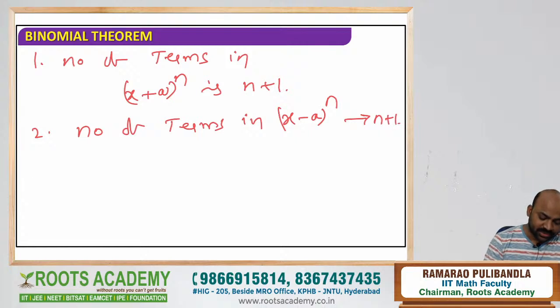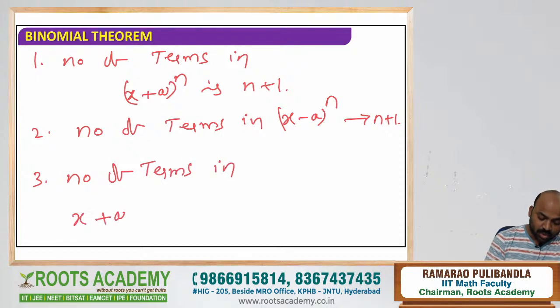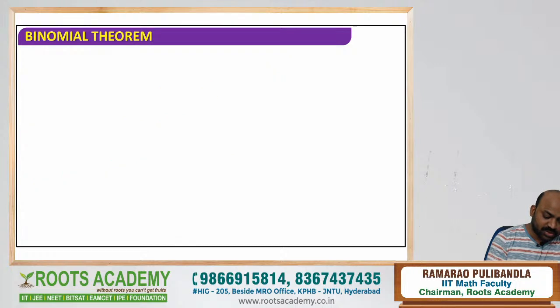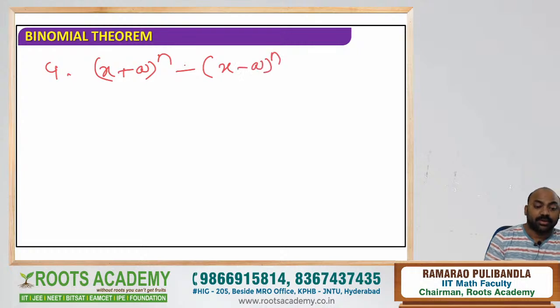Now my question is, third one is number of terms in a super concept. Number of terms in (x plus a) whole power n plus (x minus a) whole power n is the dash. And that we have to discuss now. And the next one is number of terms in (x plus a) whole power n minus (x minus a) whole power n. These types of questions they are asking. And the fifth one, we will discuss that, don't worry.